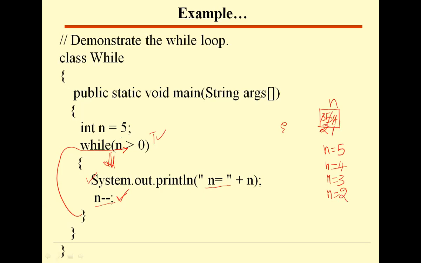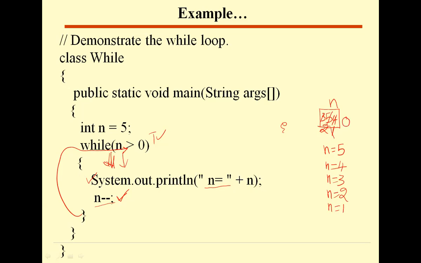Again, control goes back to the condition. 1 greater than 0, it checks the condition again. 1 greater than 0, yes, true. So since it is true, again it enters the body of the loop. One more time, the println method is executed. Then on the screen you can see n is equals to plus n. What is the n value now? 1. So 1 is printed. Then n minus minus, so the n value now becomes 0.